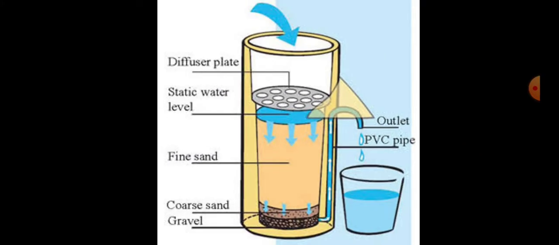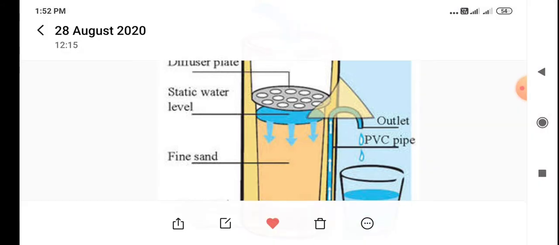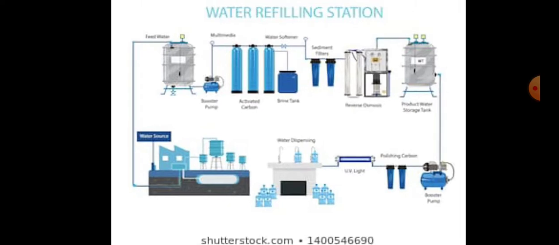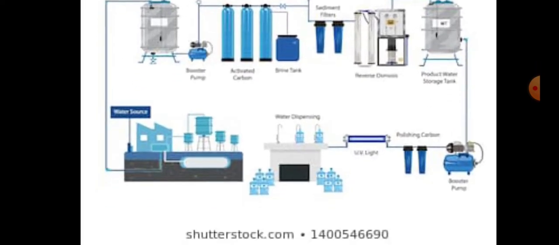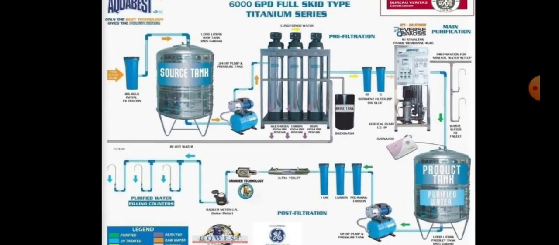Now you see how the water is purified: coarse gravel, fine sand, the static water level, and a diffuser plate. This is how the water is purified after falling. Now I want to show alum. This is alum, you know. After that, water refilling stations are the big stations where the water process takes place. Now we see how the water is treated.